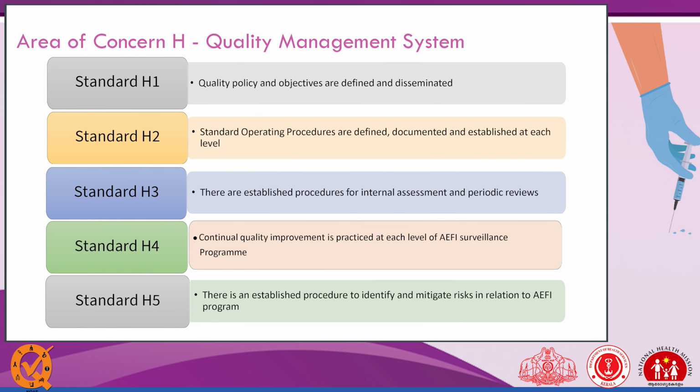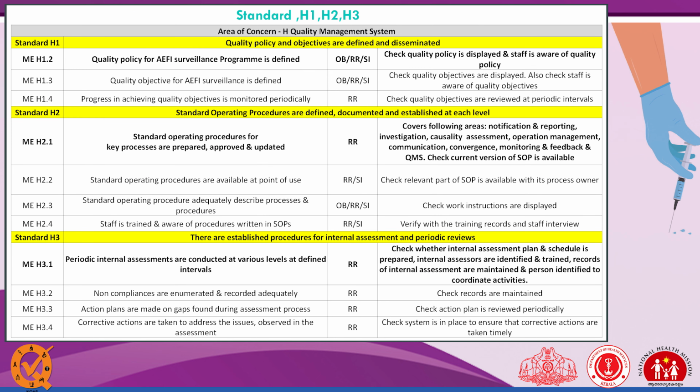Now the last area of concern is H, quality management system. It has standards H1, H2, H3, H4 and H5, which are quality policy and objective, SOP, continuous quality improvement and the risk framework. So first is standard H1, quality policy and objective are defined and disseminated. So quality policy for AEFI surveillance program is defined. For this, observation, record review and staff interview are the methods of assessment.